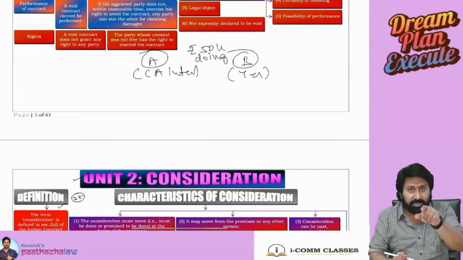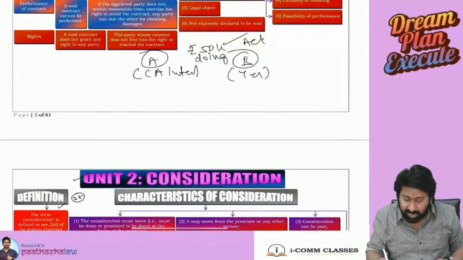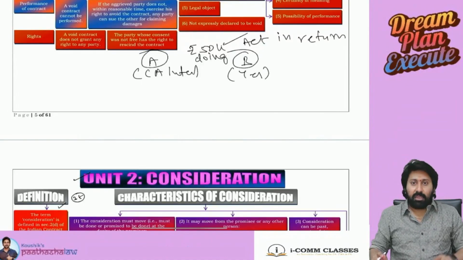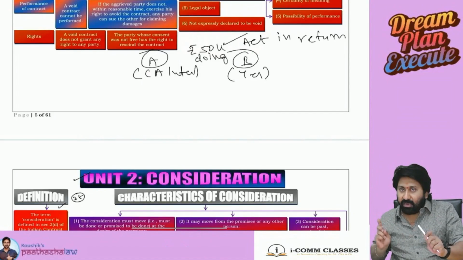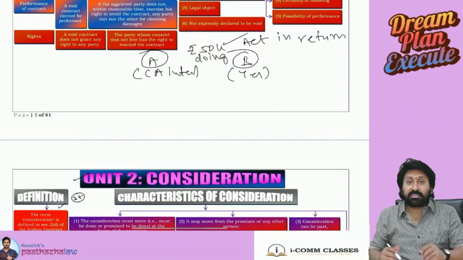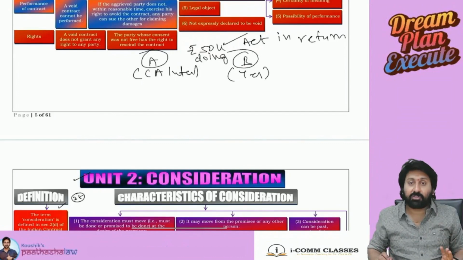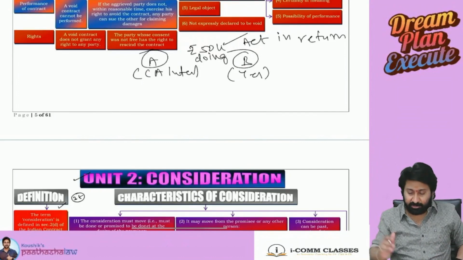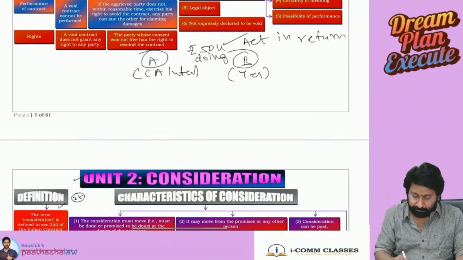He is doing something. This is called what? Act in return. A gives coaching, B does an act in return called paying 50,000. So this 50,000 is called a consideration. 50,000 is called what? Consideration. Okay, next. See here.